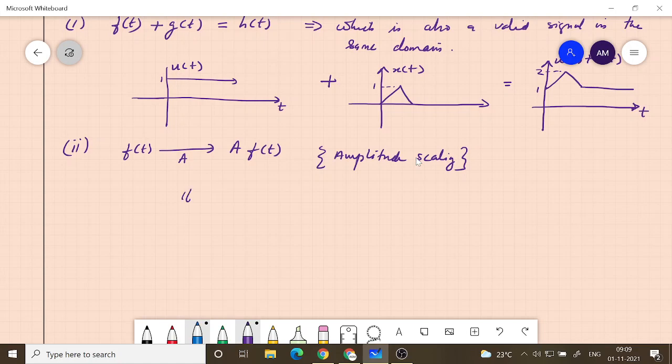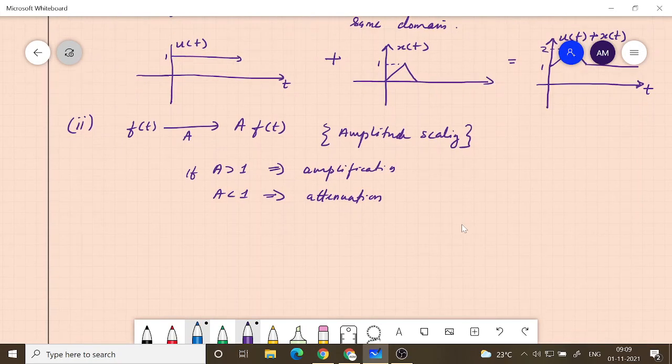So if a is greater than 1, we call it amplification. If a is less than 1, then the word we use in electronics is attenuation. This is the opposite of amplification, where amplification increases the amplitude, whereas attenuation decreases the amplitude. So this is also a valid thing.